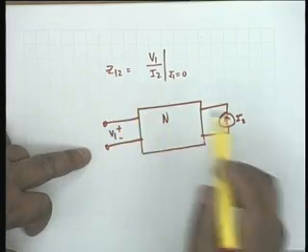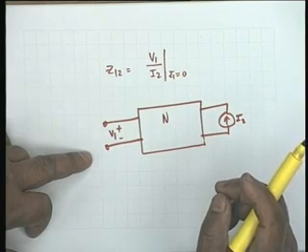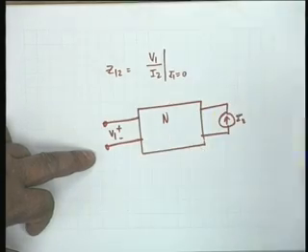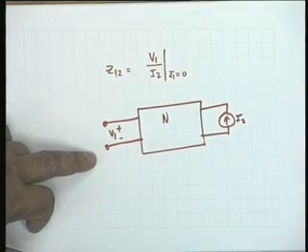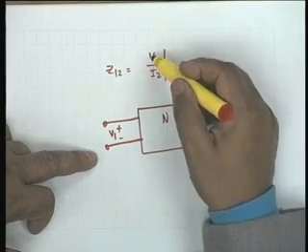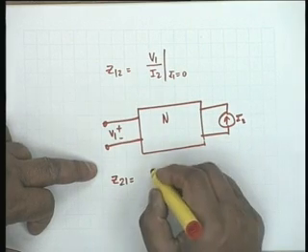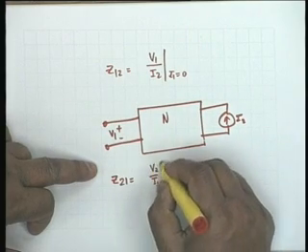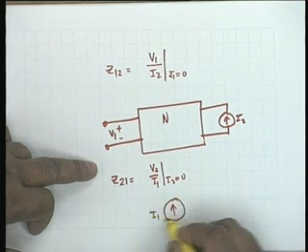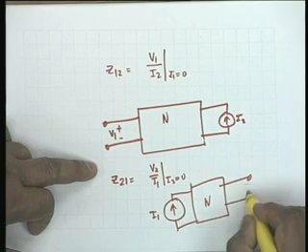Obviously, Z12 is a transfer impedance, isn't that right? Because the effect and the cause are not at the same port, there are different ports, and therefore this is a transfer function having the dimension of impedance. It is a ratio of voltage to current. In a similar manner, Z21 is equal to V2 by I1 with I2 equal to 0, which means that you excite by I1 the network N and measure the voltage V2.